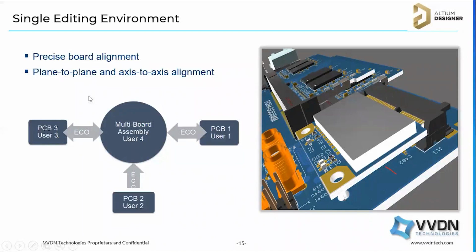And as we said, single editing, right? So you can do the motherboard daughter board mating, and also move the connectors. You can move any components in the daughter board or motherboard to make sure the mating is proper. Sometimes when you import the enclosure, you have to check if the component is hitting the enclosure. You can just move the component itself. After that you can do the changes in the PCB.